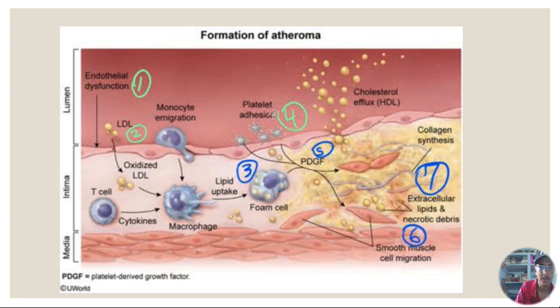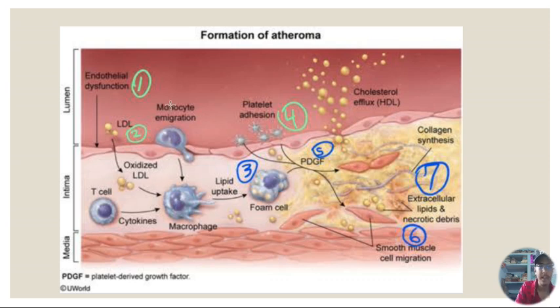Okay, so basically there are 7 or 8 steps. First, because of any endocardial injury or endothelial injury, there is an endothelial dysfunction. Then the permeability of the endothelium increases, and because the permeability increases, the low density lipoprotein starts entering into the intima from the lumen and gets oxidized and forms the oxidized low density lipoprotein.